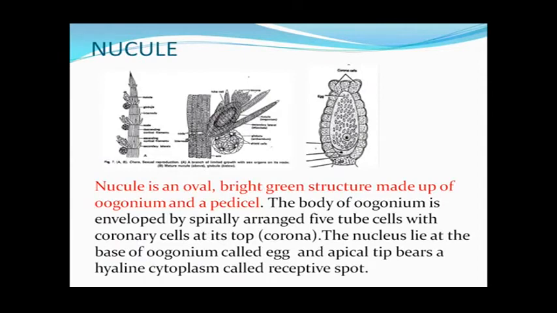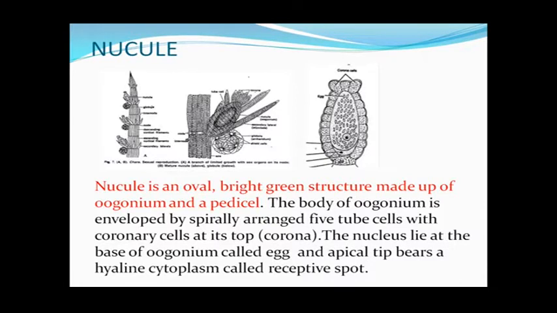Next, we come to the structure of nucule. Nucule is the oogonium also, as the name suggests. So these are the nucules which originate on the upper side of the node of the primary lateral. Then this is the enlarged structure, and this is the structure of a single nucule. The nucule is bright green in color, and it is made up of two parts: the body of the nucule, that is called the oogonium, and a cell here which is called the pedicel. The pedicel cell of the nucule is smaller as compared to the pedicel cell of the globule, which is slightly larger.